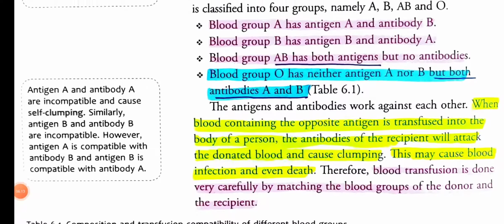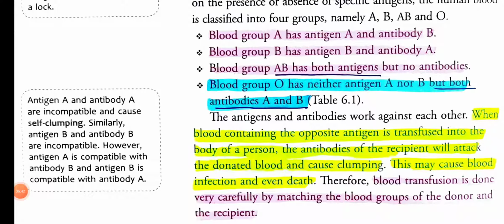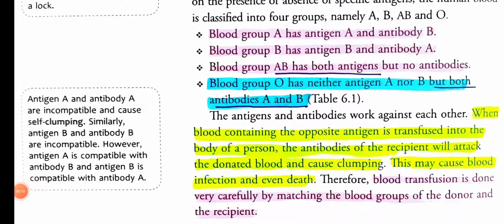Okay, so very easy. The person who has A blood group has A antigen on his RBC and B antibody, the opposite one, in his plasma. The person with B blood group will have B antigen on the RBC and A antibody in his plasma. Like that, the person with AB blood group has both the A and B antigens but no antibodies there. And blood group O, that person will have no antigens but both the A and B antibodies.